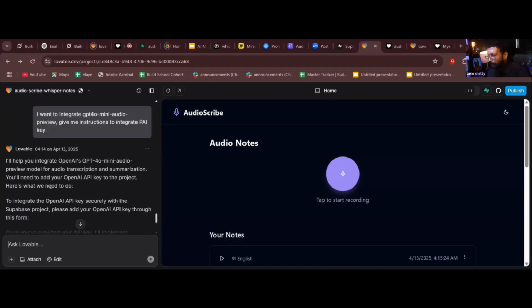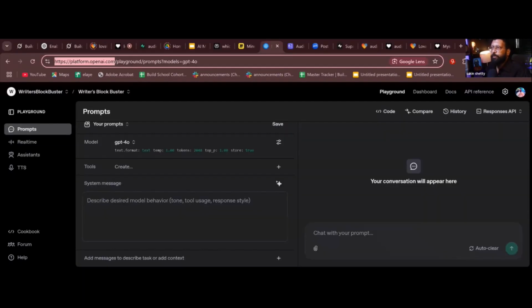Now, how do we get the OpenAI API key? There is something called platform.openai.com. Let me share the link to you guys.